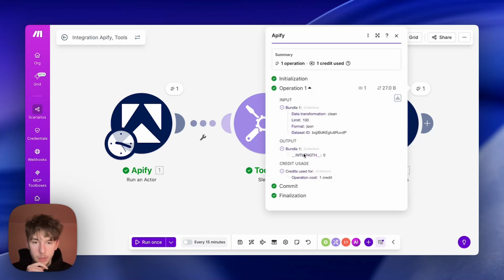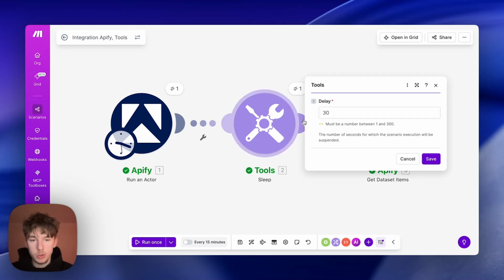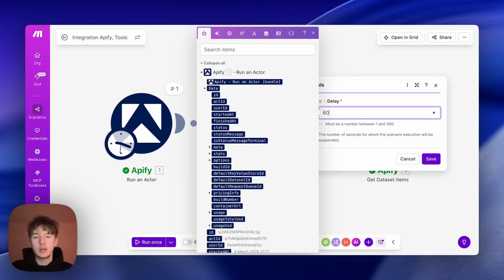And this worked somehow. It did not work, actually. There we go, bundle 1. Thought it worked, but it didn't. Anyways, sleep module, that was the problem. We're going to crank this up to 60, and what Make.com is doing here is very misleading. It's saying that your scenarios worked, your automations worked, but it hasn't. It hasn't scraped the data. That should really be an error, but it is what it is.